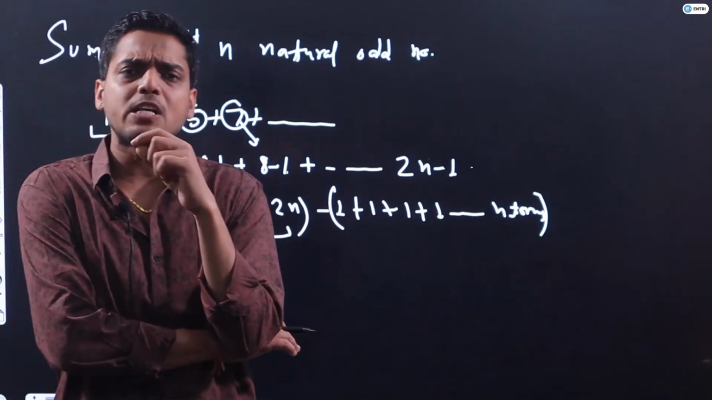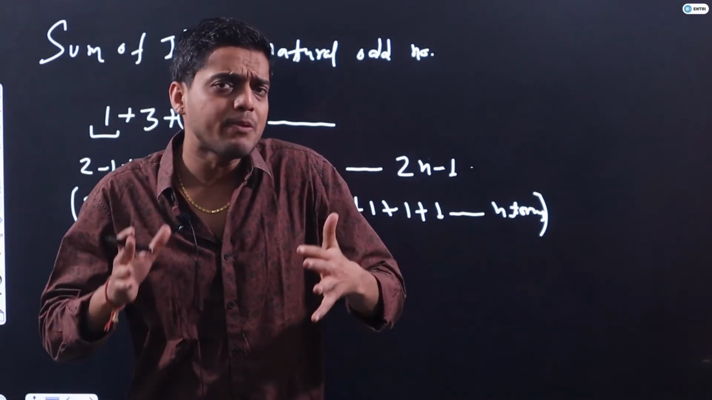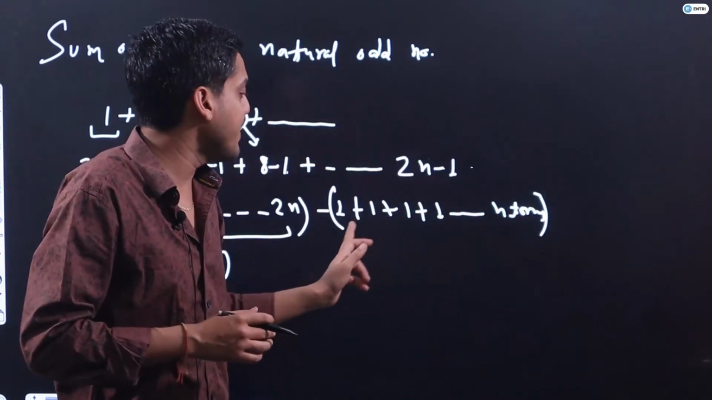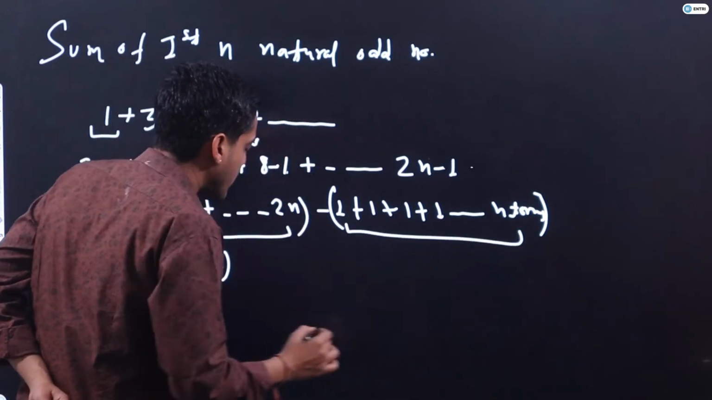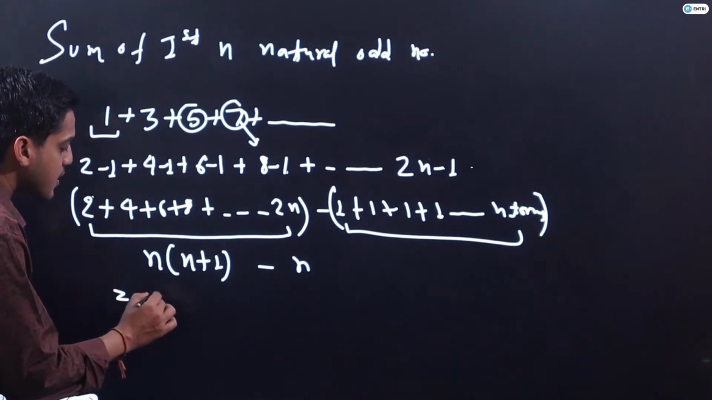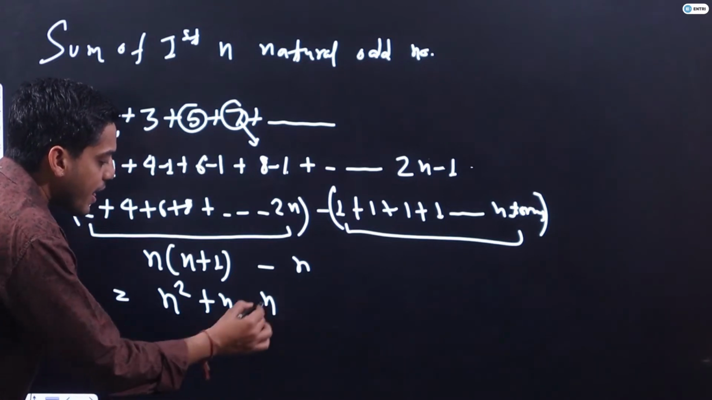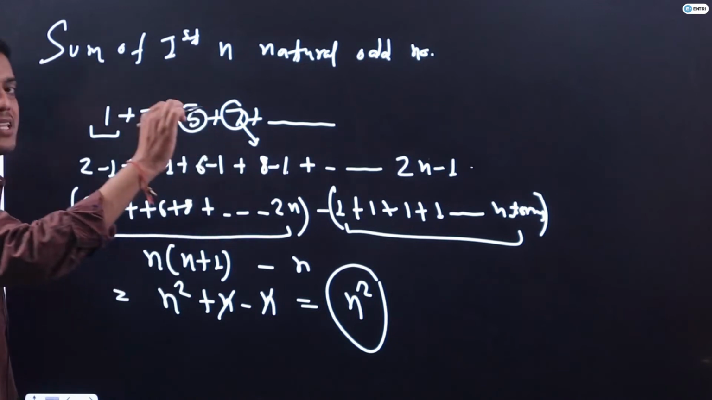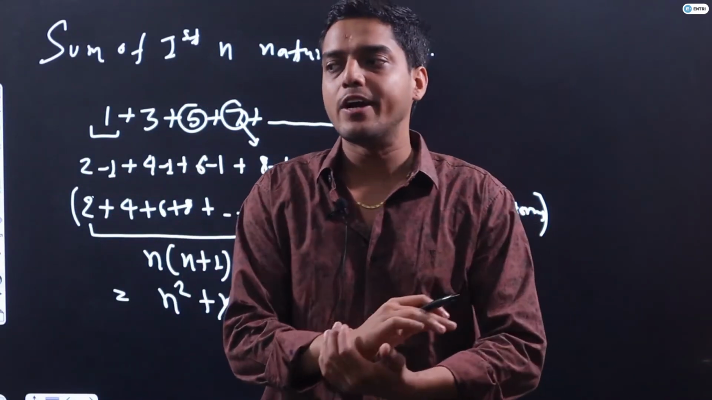If I am adding 1 plus 1, it will be 2. 1 plus 1 plus 1, it will be 3. 1 plus 1 plus 1 plus 1, if you are adding 1 for 4 times, it will be 4. If you are adding up to n terms, this sum will become n only. I hope it is clear to each and everyone. Now if I solve this, it will be n square plus n minus n, and n will get cancelled. Ultimately n square will be the sum of first n natural odd numbers. I hope it is clear to each and everyone.